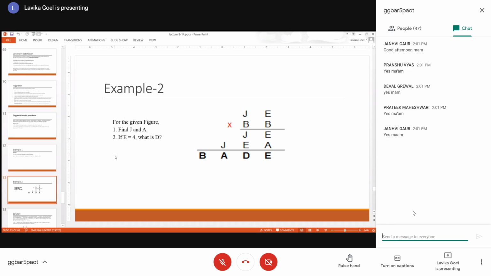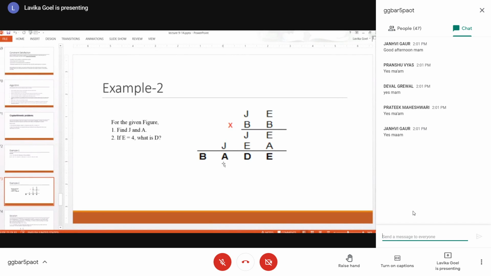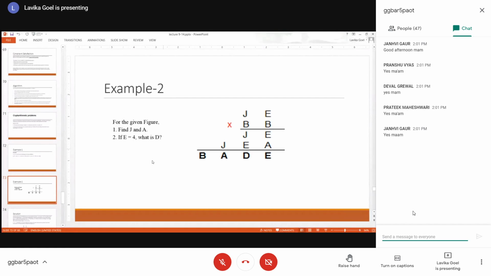Then another example, let us see. You have here JE into BB, and the result you are getting is BADE. In between you are getting JE and JEA. The final result of multiplying JE with BB is BADE. Fine. So you want to find out the values of J and A in this case. And the second thing is, if E is 4, then what will be D? So this is the question given to you.